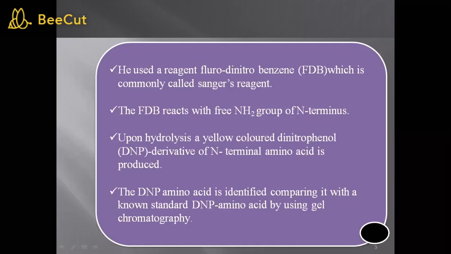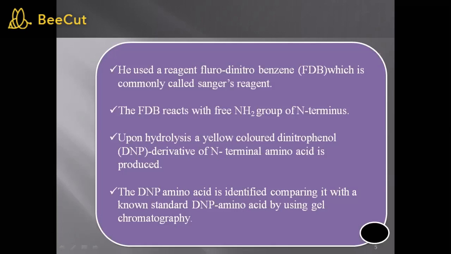Then the DNP amino acid is identified by comparing it with known standard DNP amino acids using chromatography, or different techniques such as high performance liquid chromatography.